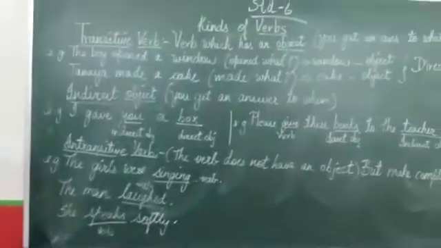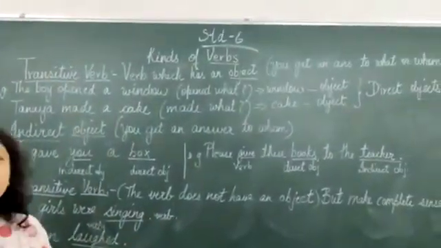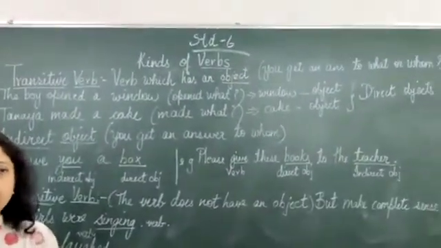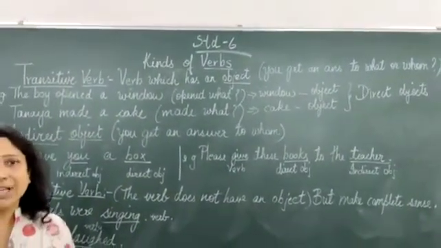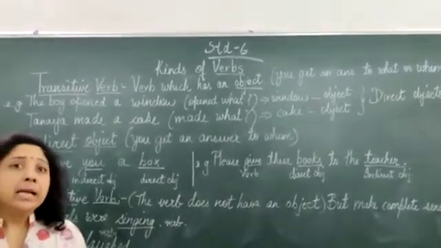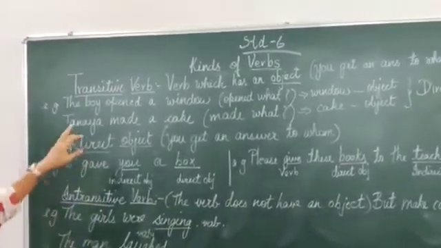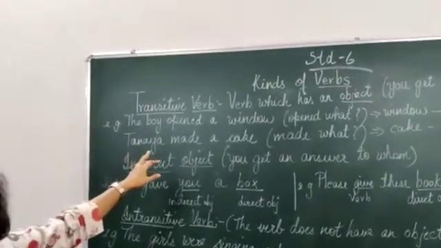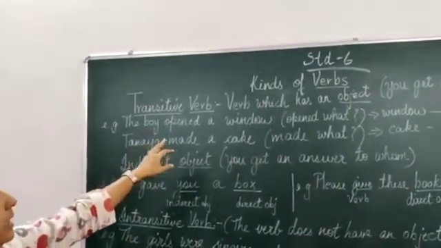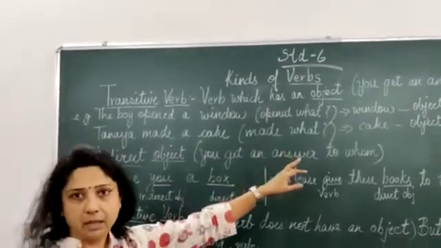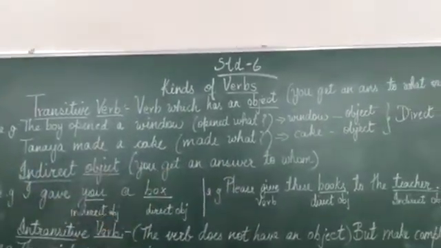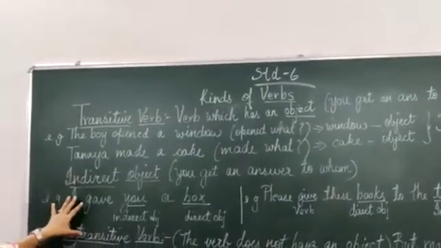First, what is a verb? As you know, a verb is a word which shows any kind of action. When you are doing some kind of work, some action, that is a verb. Now, the kinds of verb. First we have the transitive verb. What do we mean by transitive? It has an object. Again, you can go through this, but I'll just explain it to you.